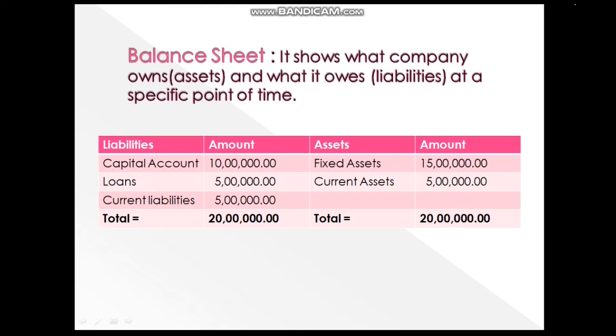These are the main accounts. You can have sub accounts: under capital account, like 1 or 2 or 3 people; under loans, term loans and OD accounts; under current liabilities, taxes to be paid and total creditors; under fixed assets, machineries and building can be there. Under current assets, debtors and fixed deposit can be there.